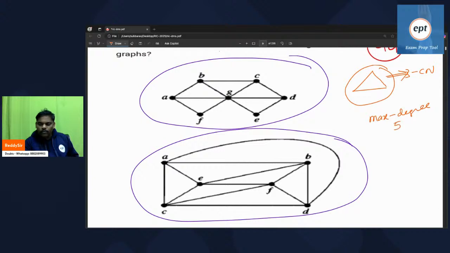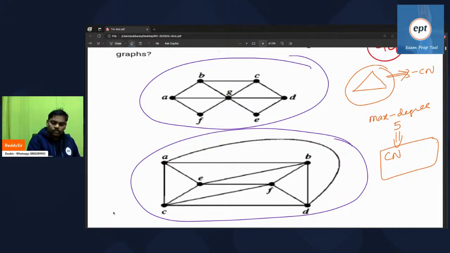Suppose in the graph, maximum degree is 5. In the graph, one vertex has maximum degree 5. Then the chromatic number at max is 6.